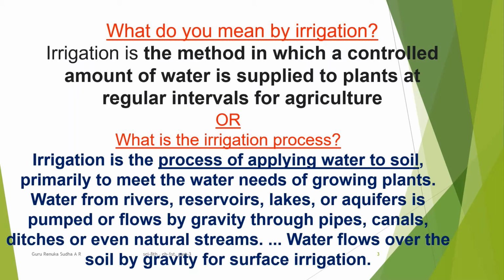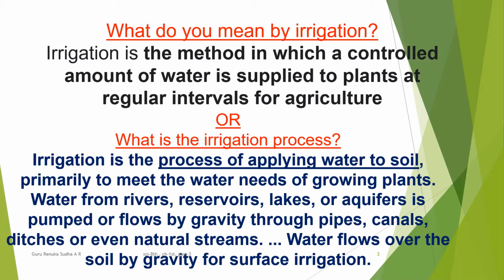Or they may ask the question like this also: what is the irrigation process? So you have to explain step by step. That means irrigation is a process of applying water to soil primarily to meet the water needs of growing plants. Water from rivers, reservoirs, lakes, or aquifers is pumped or flows by gravity through pipes, canals, ditches, or even natural streams. So water flows over the soil by gravity for surface irrigation.